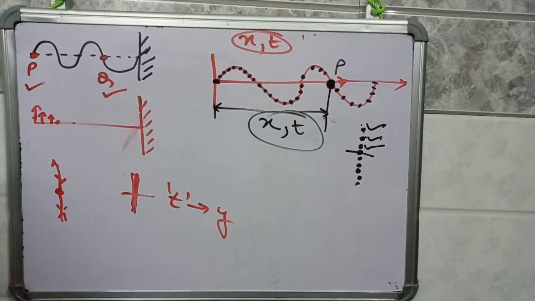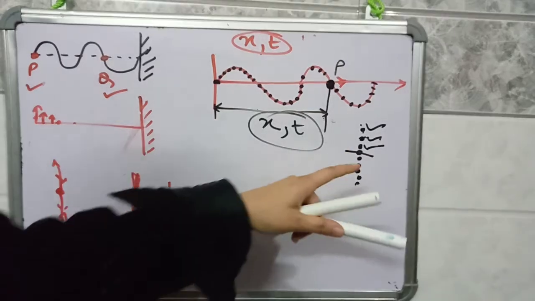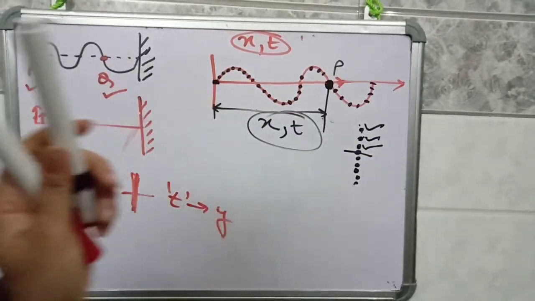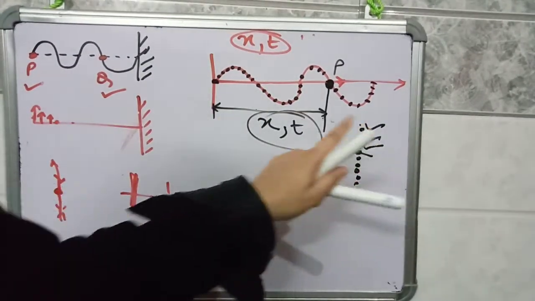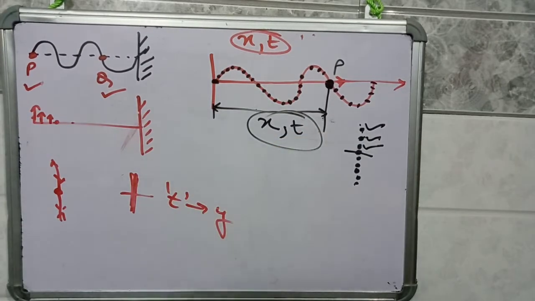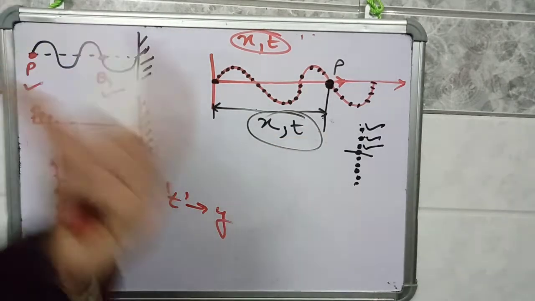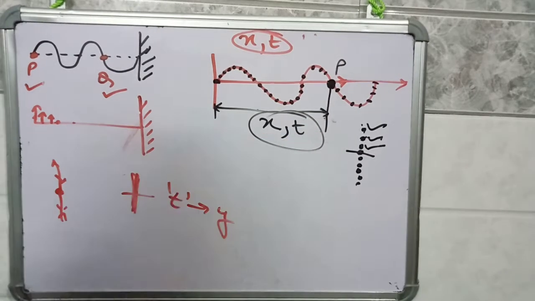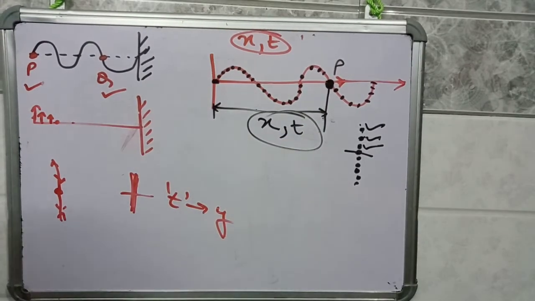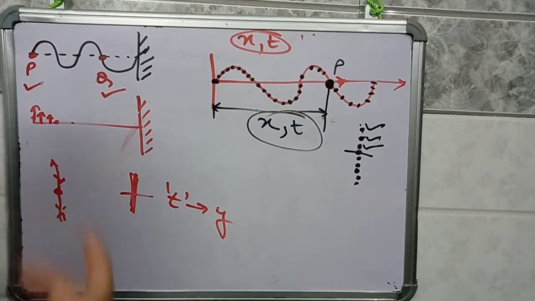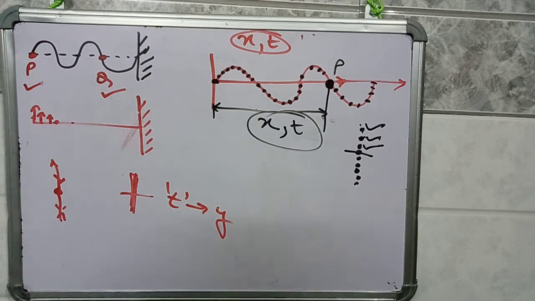At which time the particle is present, whether it is at the mean position or at the extreme position, will be indicated by the variable time, and which particle we are talking about will be explained by the position x. I think you must have cleared in your mind why both x and t are important in wave motion. So what is the difference between oscillation and wave motion?